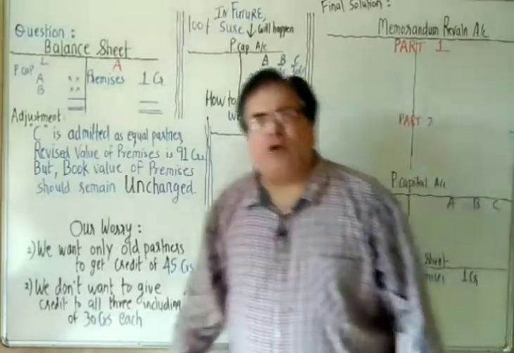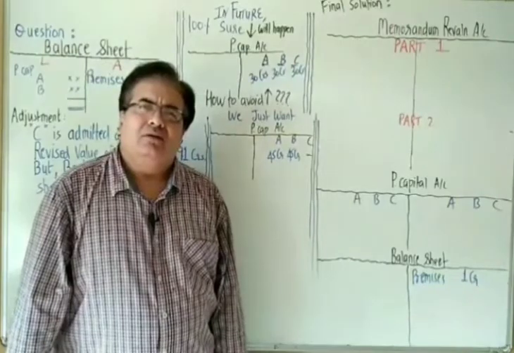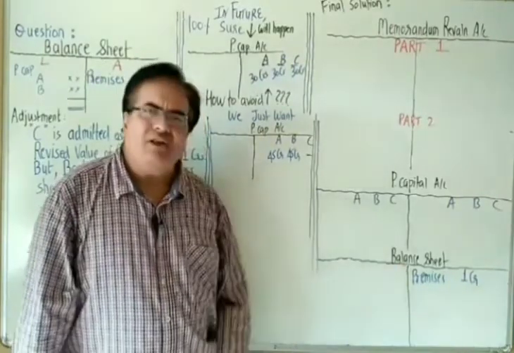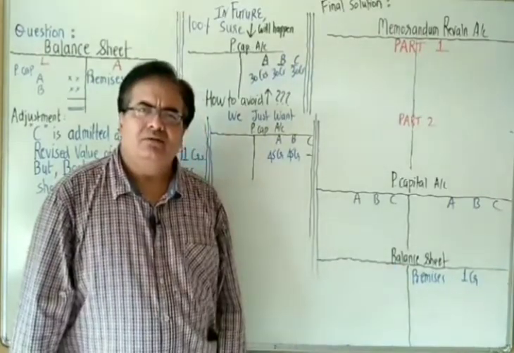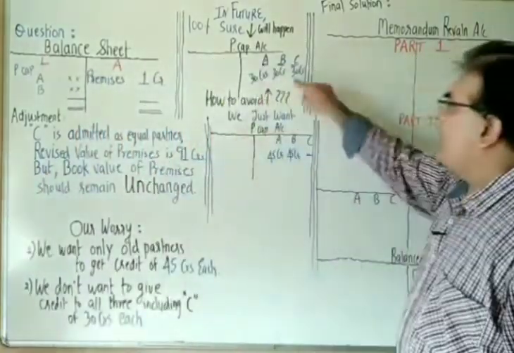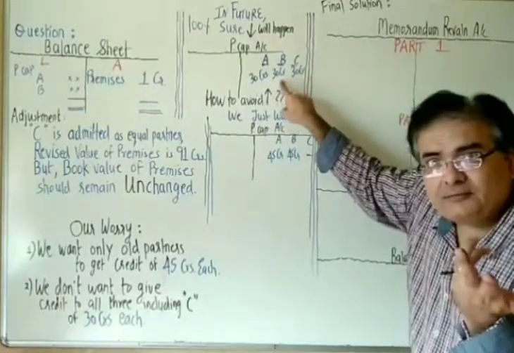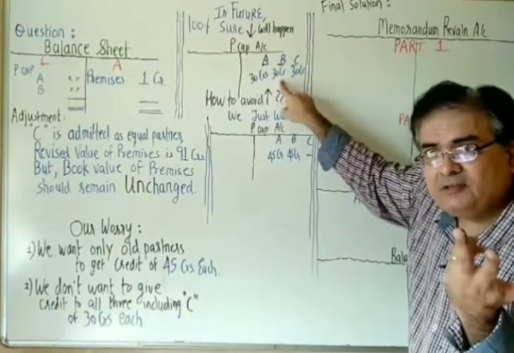I'm very much worried. What are they saying in the question? Boss, question says keep it at the same value. Okay, keep it at the same value. In future, what will happen? It will go to all three, but is this correct? No, it is not correct. What is correct?